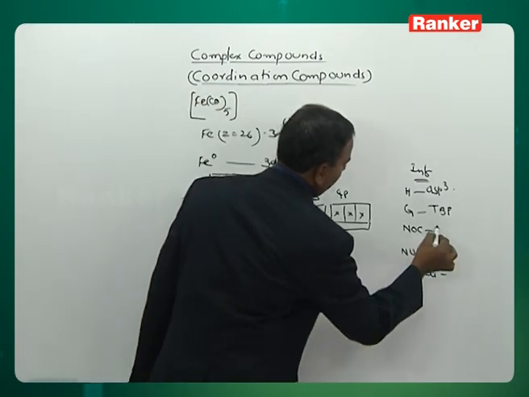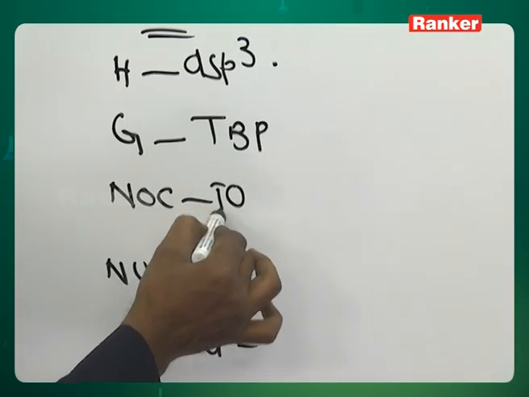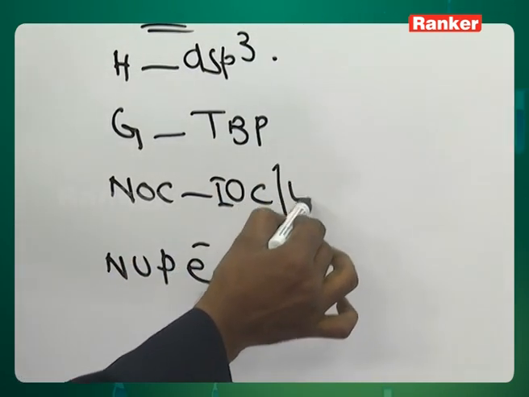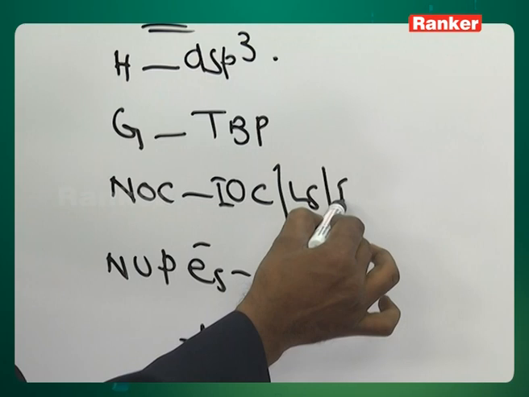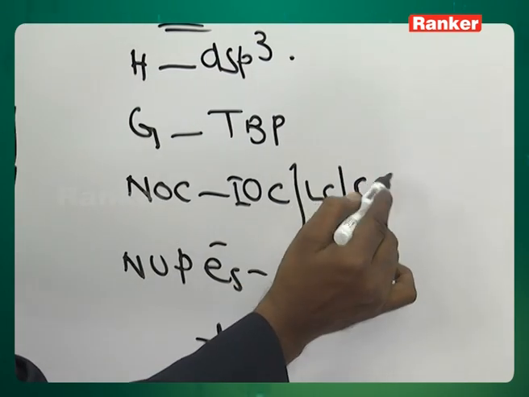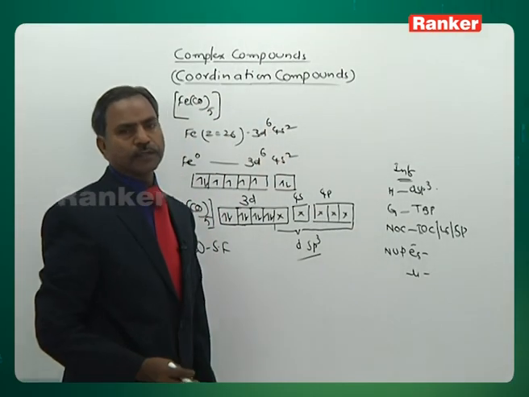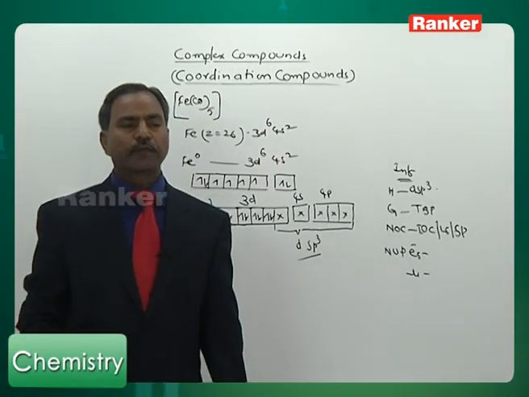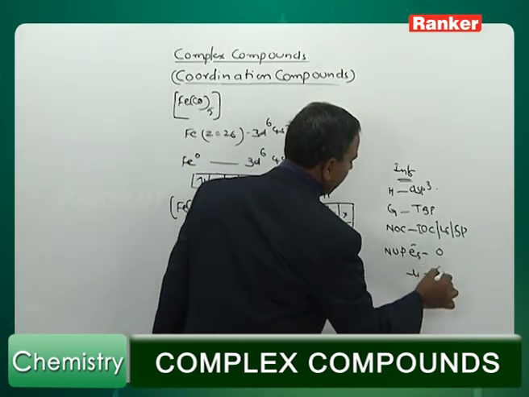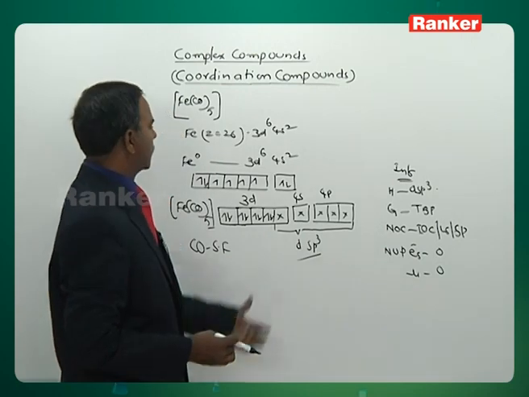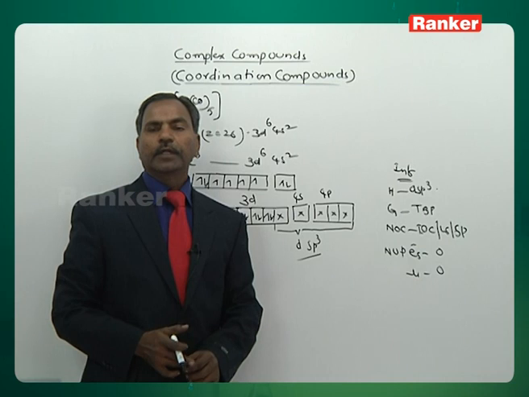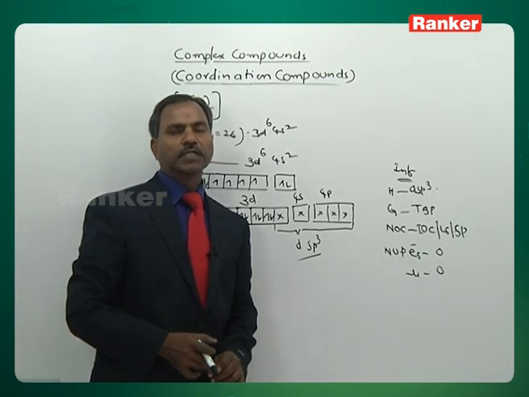And the nature of the complex. Consider it an inner orbital complex. In an inner orbital complex, electrons are getting paired, so it is a low spin complex, or you can also call it a spin paired complex. Inner orbital complex, low spin complex and spin paired complex. Check the number of unpaired electrons: 0. Magnetic moment is also 0. So this is the information about this trigonal bipyramidal complex under coordination number 5.